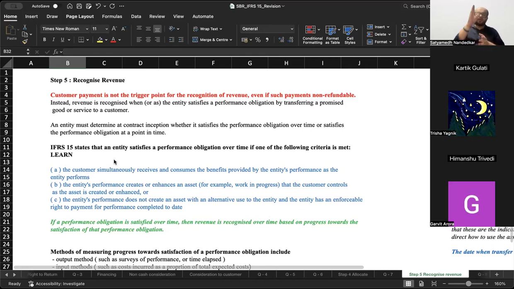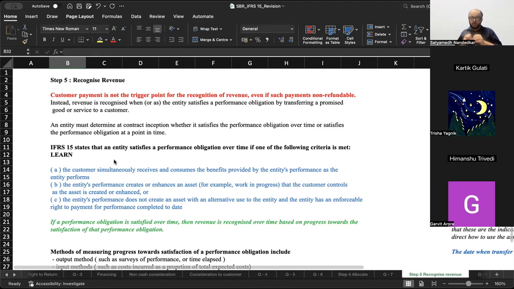When will you say that the control of the commodity or the control of that item passes on to the customer? Understand that for this, you should know what the word control means. Control means the ability to direct the activities of the other entity. Now, I can tell you what to study. I can tell Garvit what to study. Maybe what I say has an influence on him, but he's not going to listen to every word that I say.